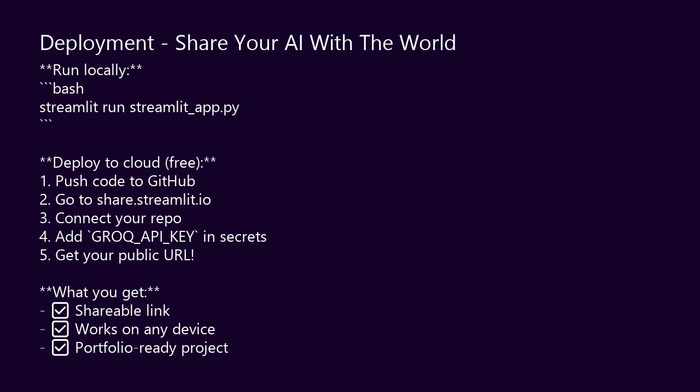Streamlit is a Python library that turns scripts into web apps. No HTML. No CSS. No JavaScript. Just Python. And here's the best part, Streamlit Cloud hosts your app for free. Push your code to GitHub, connect to Streamlit Cloud, and you have a live URL you can share with anyone. I'm creating a Streamlit file with all our chatbot code. Same logic, beautiful interface.